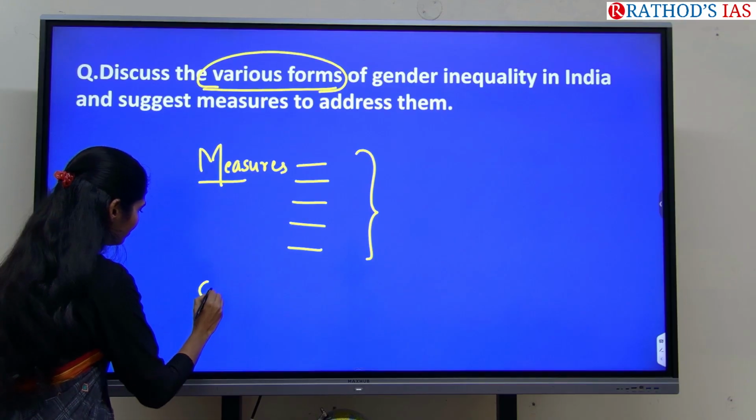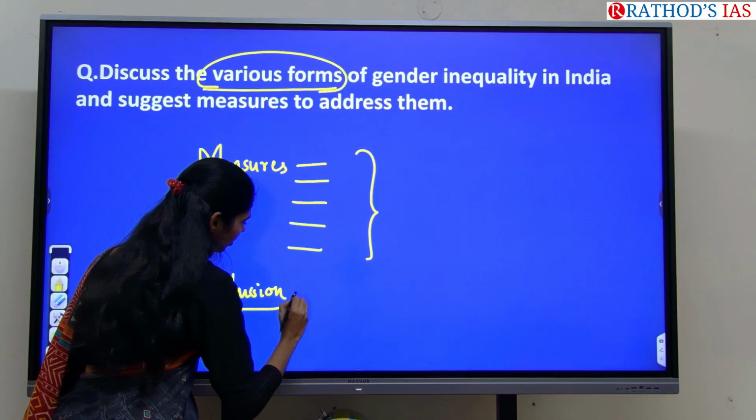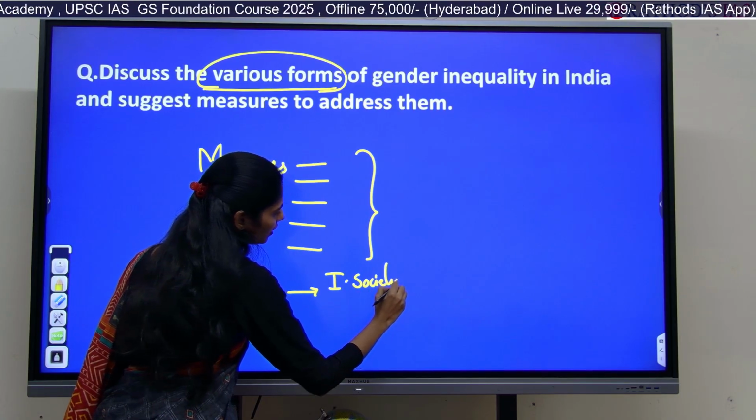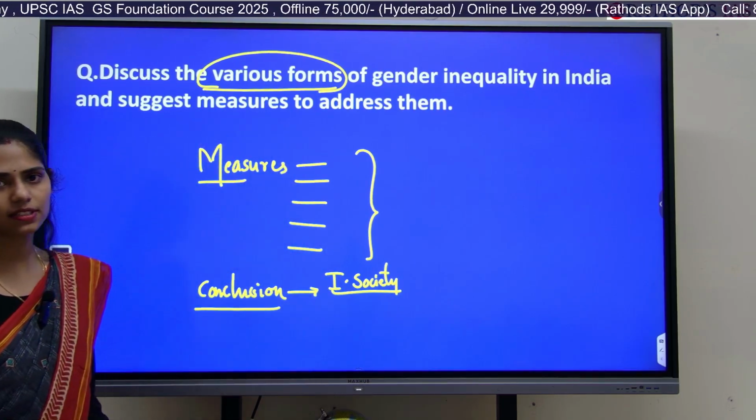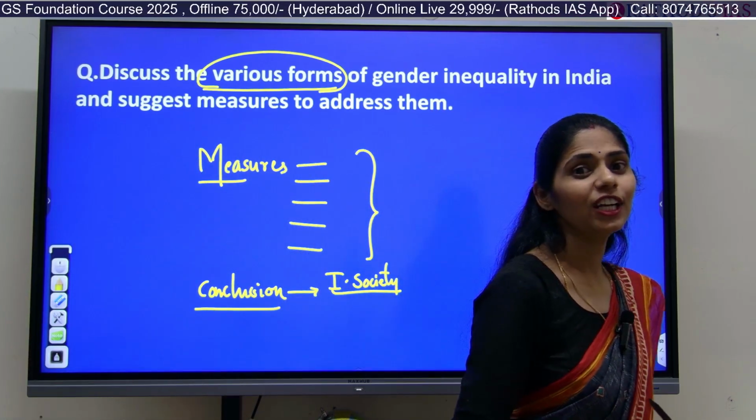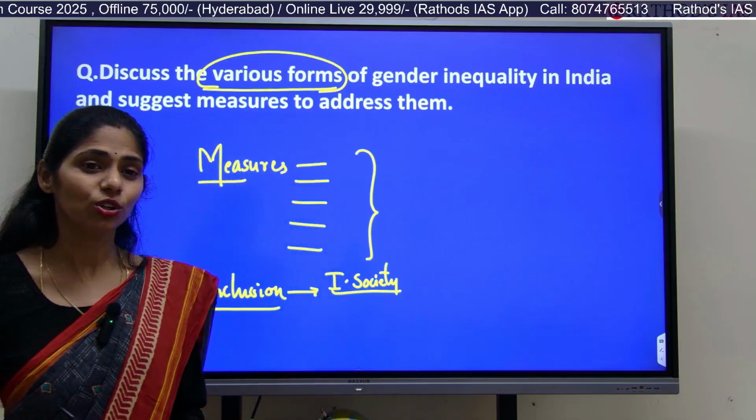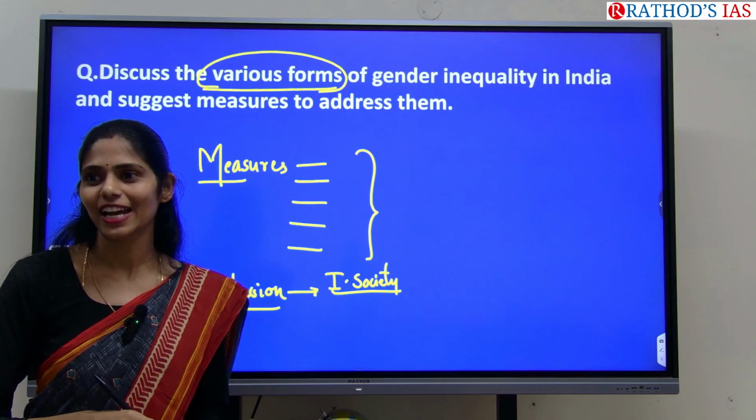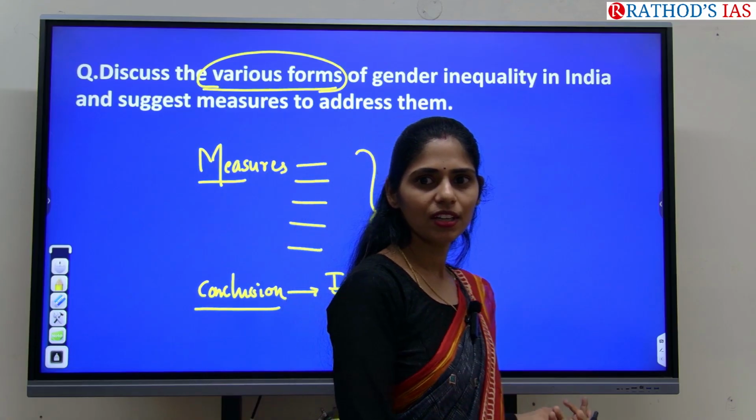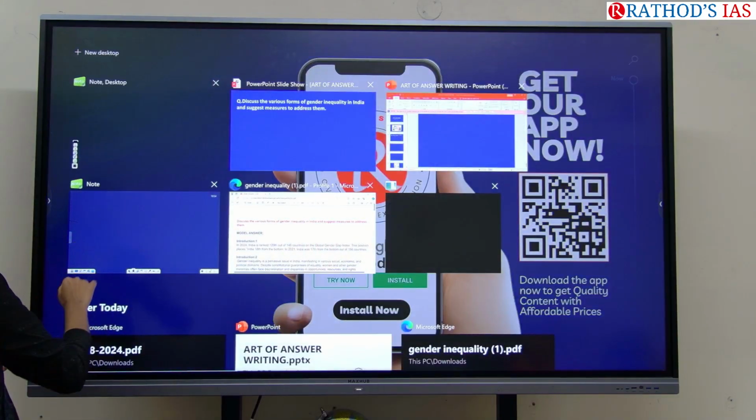So in conclusion, what can you write? You have to sum up. Like how can we ensure an inclusive society or inclusive governance? If these inequalities persist in our society, can we ensure growth and development of a country? Can we ensure Viksit Bharat by 2047? Can we ensure the sustainable development goal of a gender equal society? So those points you can conclude. It will be a better conclusion. Yes or no? Clear? Yes or no, guys?